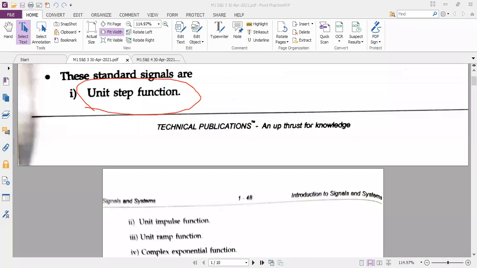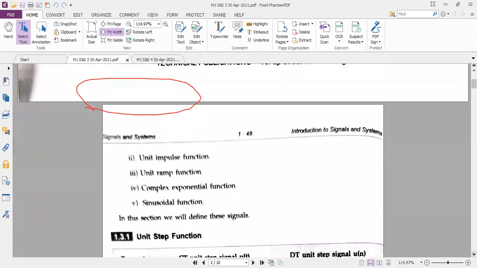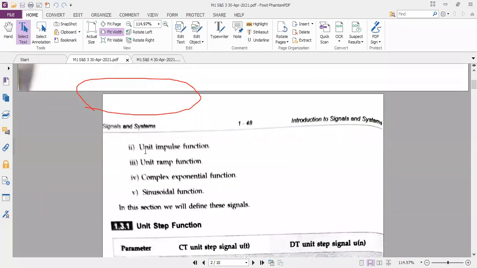We will just revise them if you know already. One is the unit step signal. The other one is the unit impulse signal or unit impulse function, the third one is the unit ramp function, the fourth one is the complex exponential function, and finally the sinusoidal function.